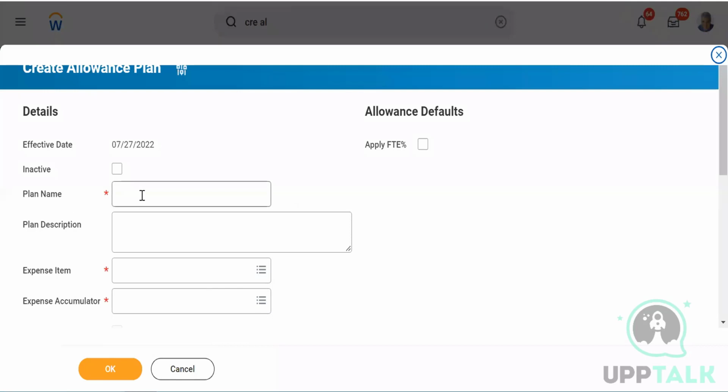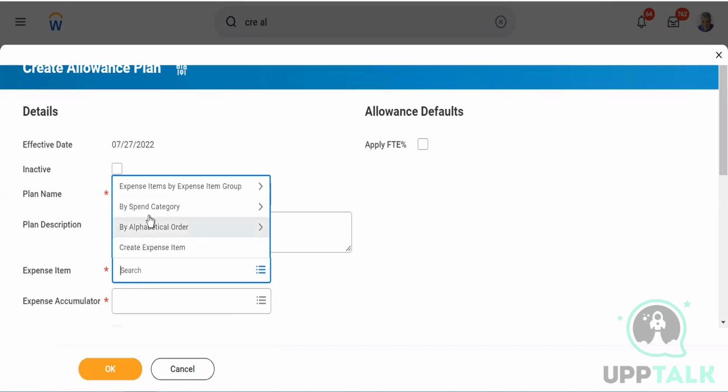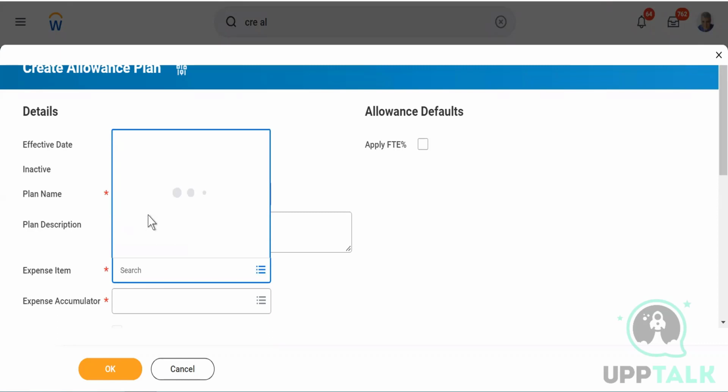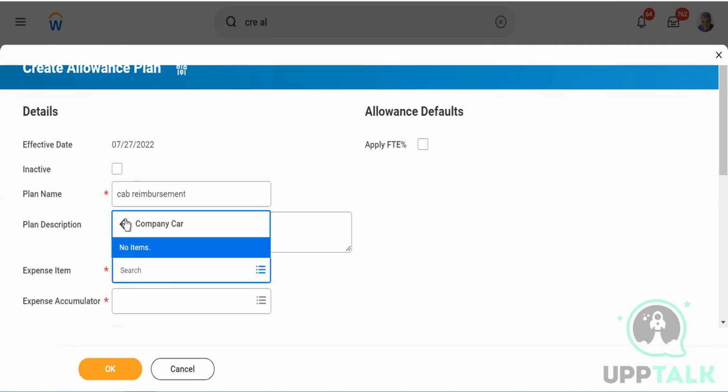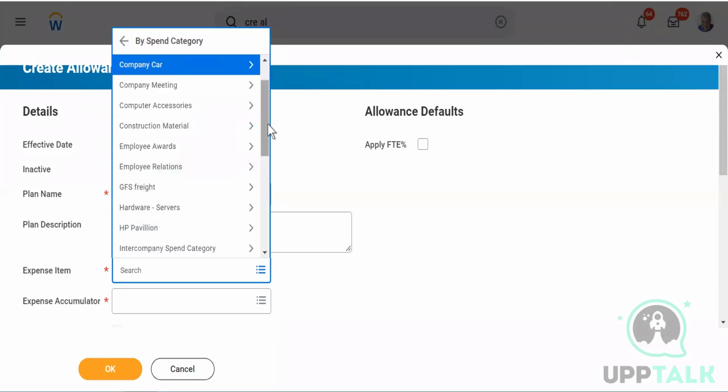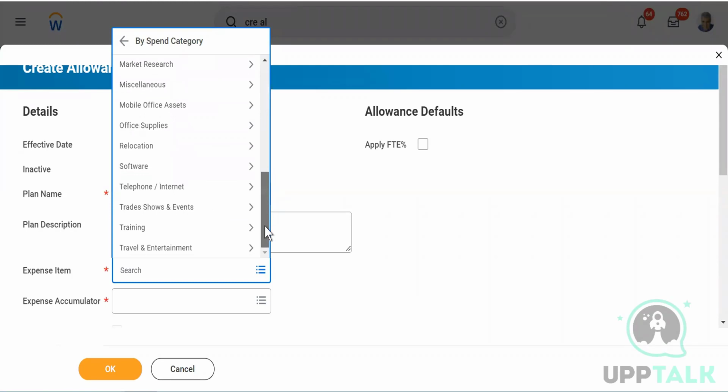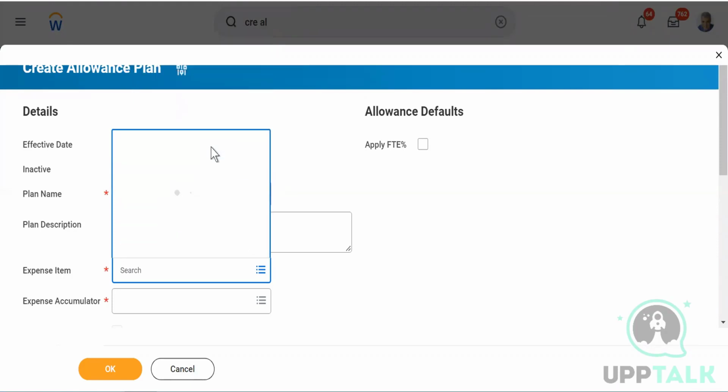So here you see plan name. I can put like cab reimbursement. If your company gives cab reimbursement, then that expense item should be here. Let's say company car. See, there is no option, right? Which means it has not been configured in this, and we don't have the permission to do that also. Let's see if I have something in miscellaneous.